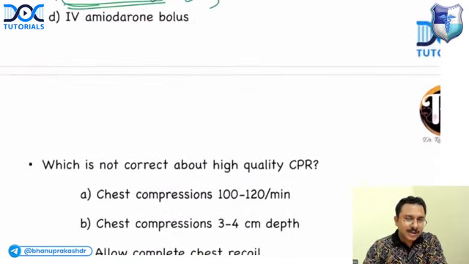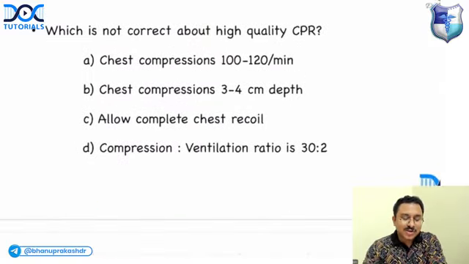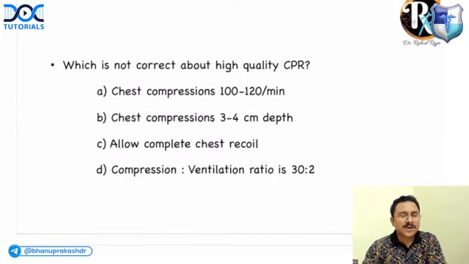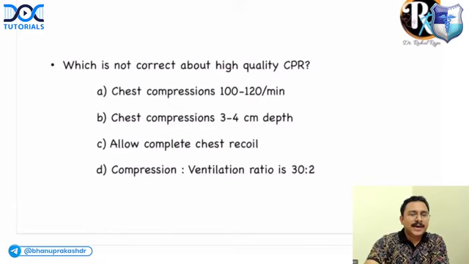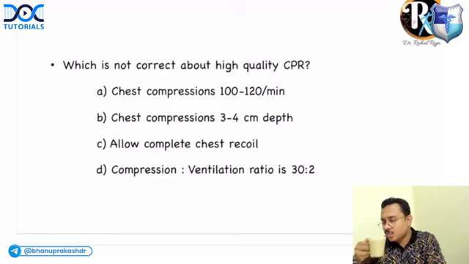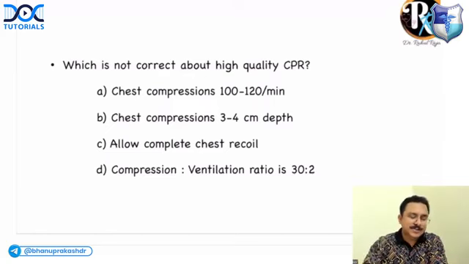Okay, right. Next MCQ, which is not true about high quality CPR. Chest compressions at 100 to 120 per minute. Chest compressions 3 to 4 centimeter depth. Allow complete chest recoil, and compression ventilation ratio is 30:2. What do you think is the answer for this?